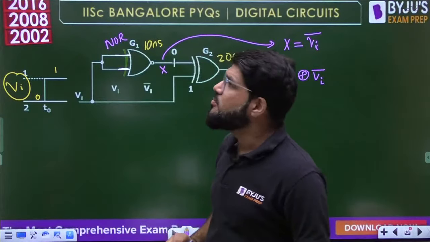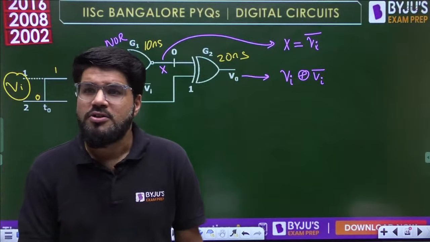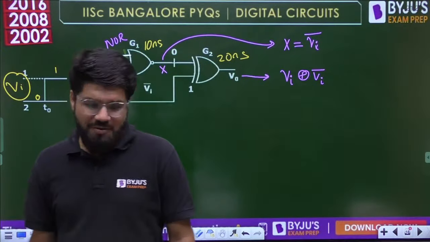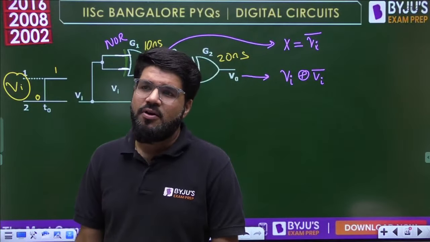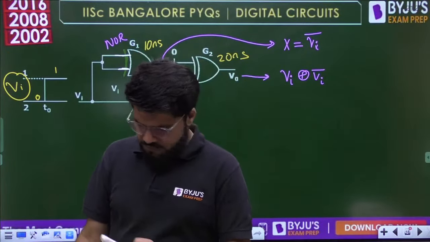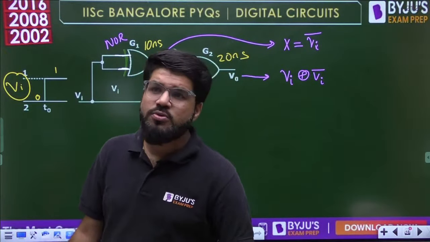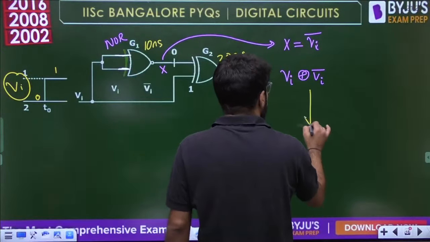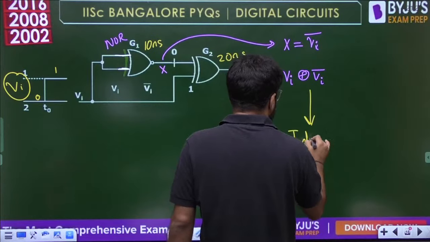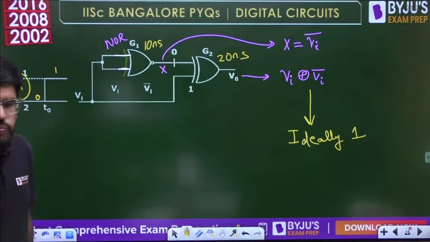Now you think, sir, I already know the answer to this. You might be thinking, what is Vi XOR Vi bar? I already know, so what is the sense of this question then? Everybody must be knowing now what is Vi XOR Vi bar. Both are always different, so everybody knows the answer. Ideally 1, because whenever both the inputs of XOR are different, the output is high. So this should be ideally 1.